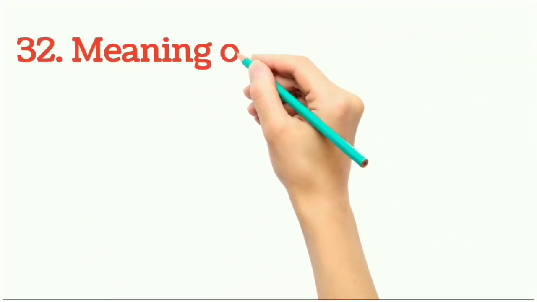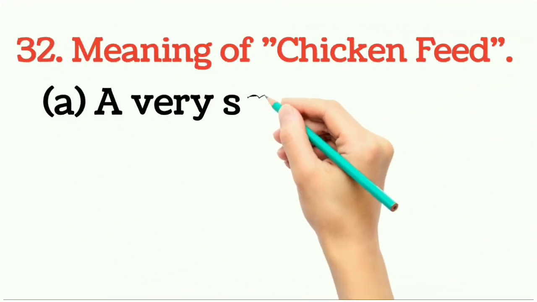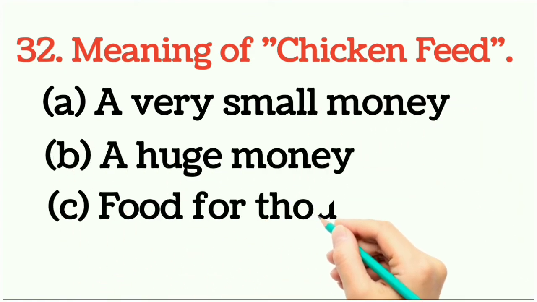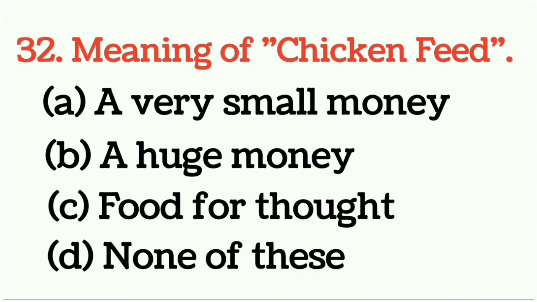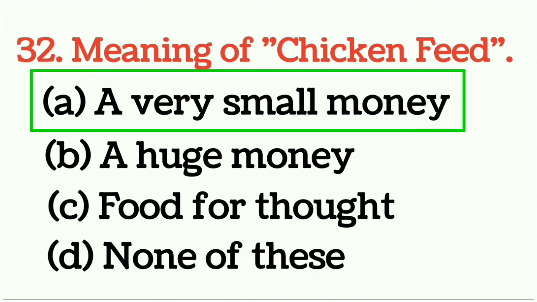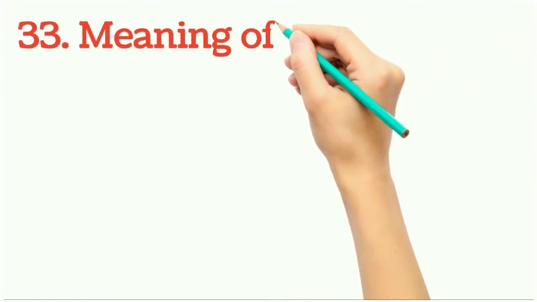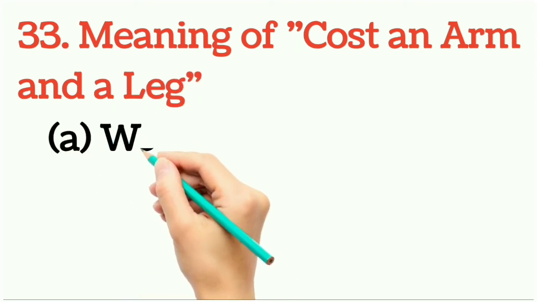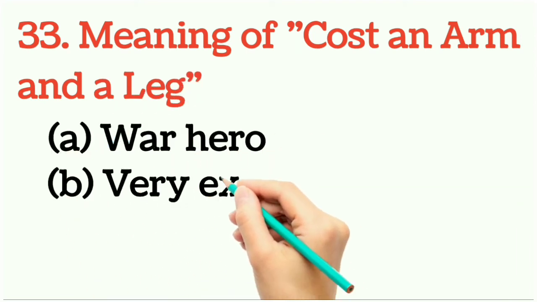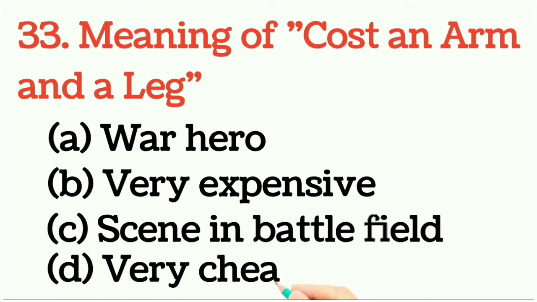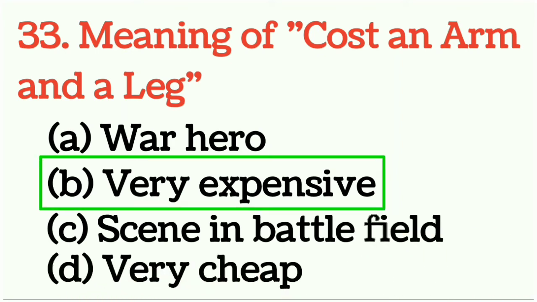Question number 32. Meaning of chicken feed. So what would be right answer of chicken feed? And right answer would be option number A. A very small money. Question number 33. Meaning of cost an arm and a leg. So what would be right answer? And right answer would be option number B. Very expensive would be right answer.